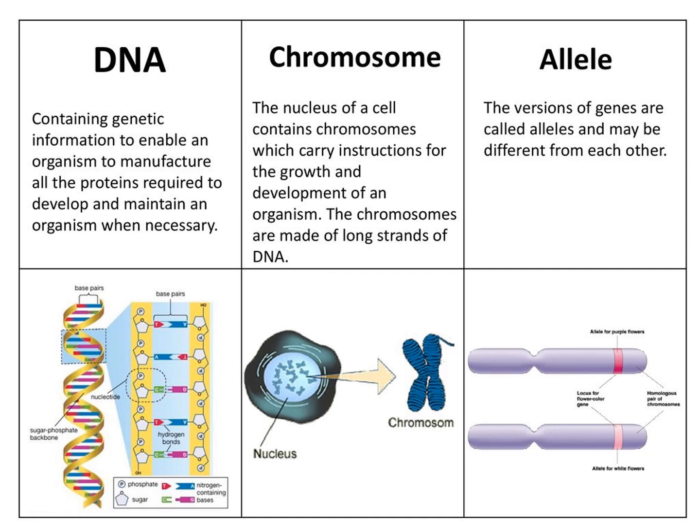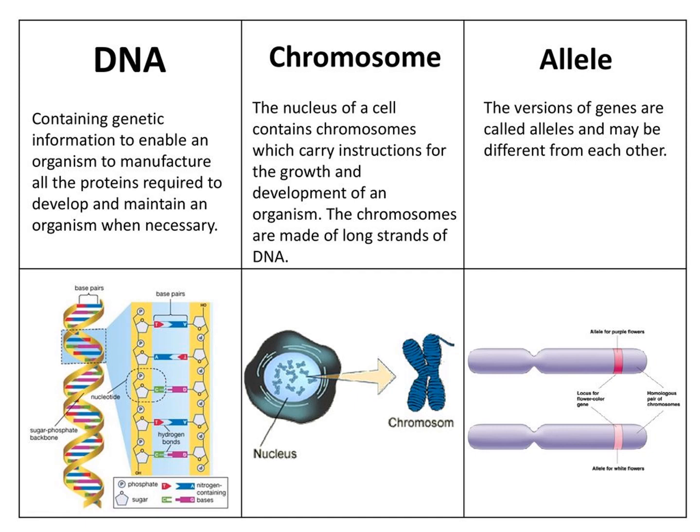The chromosomes are highly condensed coiled chromatin fibers packed with DNA. DNA means deoxyribonucleic acid. DNA contains genetic information to enable an organism to manufacture all proteins required to develop and maintain an organism when necessary.